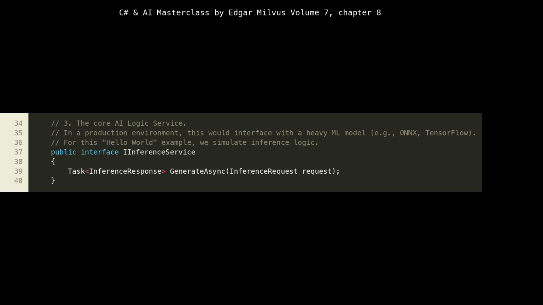In a real-world scenario, this interface might be implemented by a class that interacts with a complex machine learning model, e.g., an ONNX runtime, TensorFlow serving, or a cloud AI API. For our current example, it allows us to easily swap out a mock implementation for a real one without changing the consuming code, like our API endpoint. This separation is vital for microservices, enabling independent development and deployment of the AI logic.